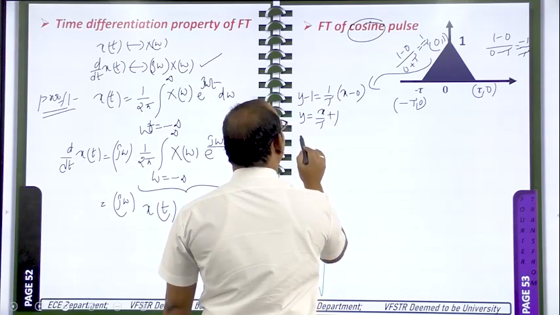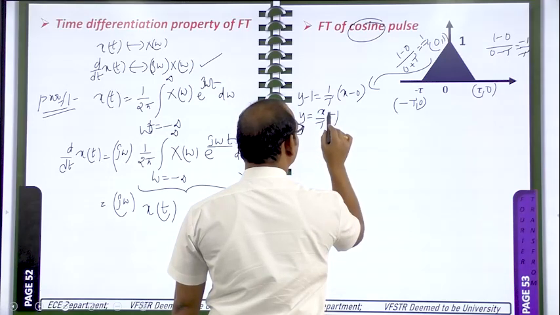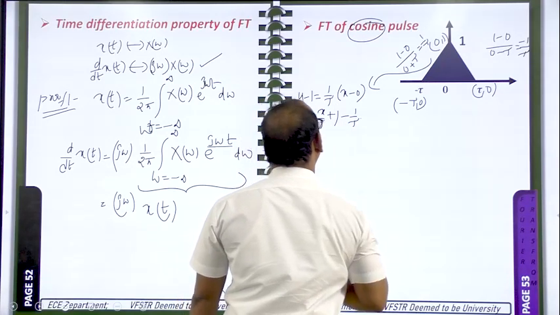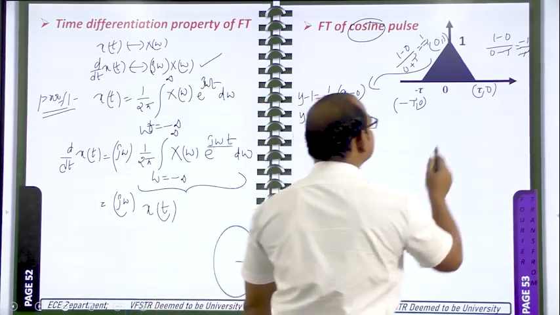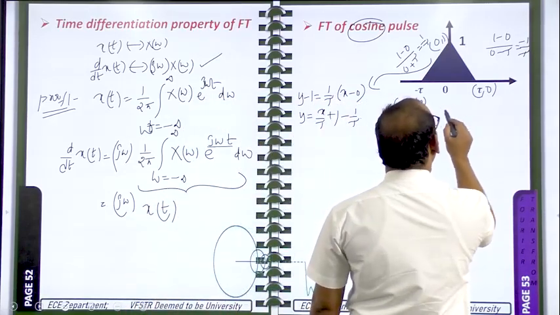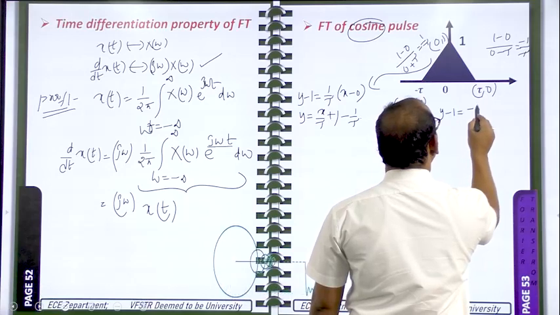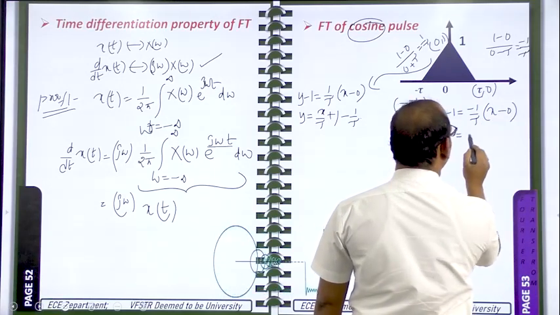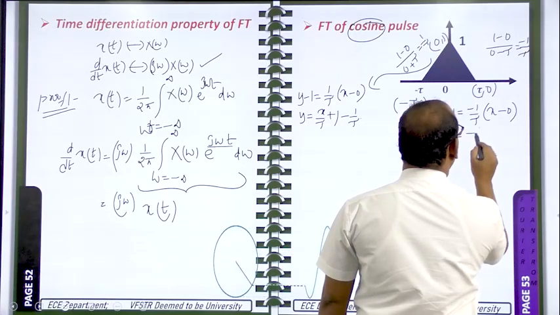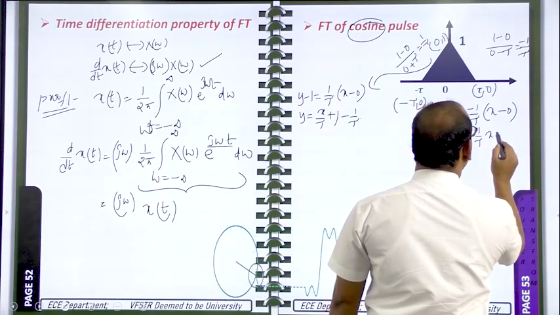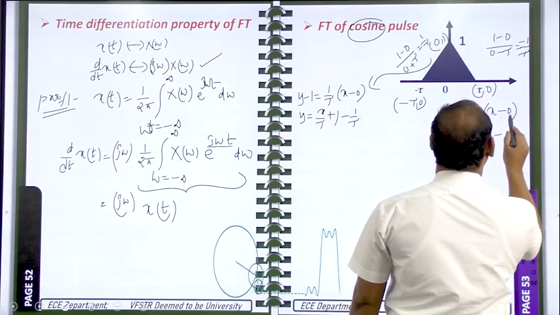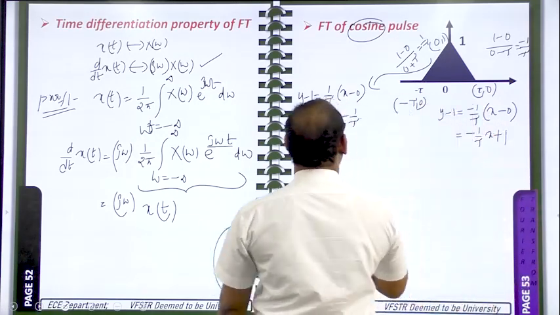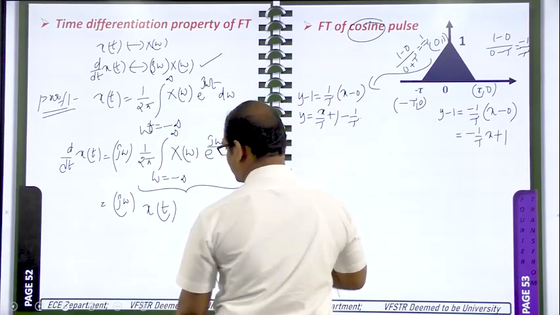Sorry, y x by tau minus 1 by tau, like this you will get. Okay, and this line equation is y minus y1 is equal to slope into x minus x1. So it is equal to minus 1 by tau into x plus 1. Okay, it is also plus 1.